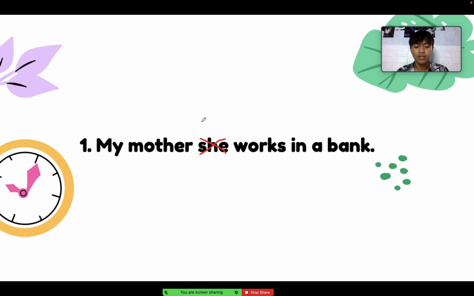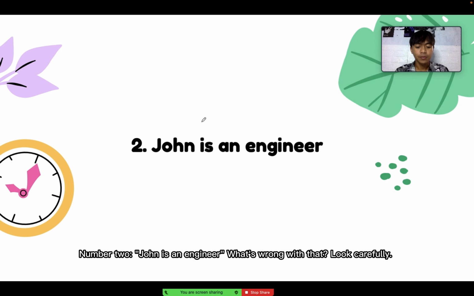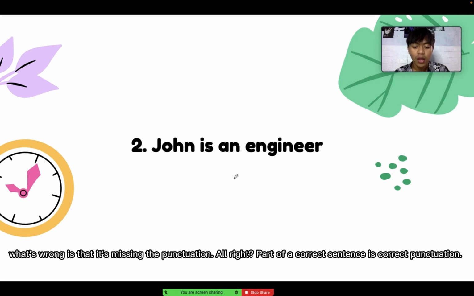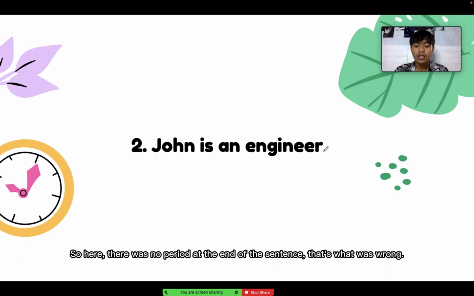No double subjects. Number two: John is an engineer. But what's wrong with that? Look carefully. What's wrong with the sentence? It's missing the punctuation at the end. Part of a correct sentence is correct punctuation. So here there was no period at the end of the sentence. That's what was wrong.